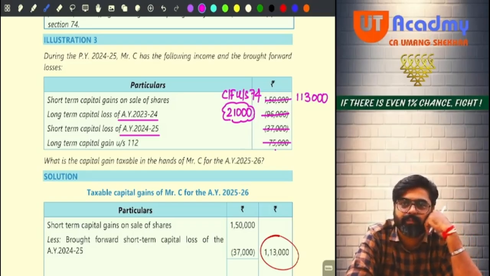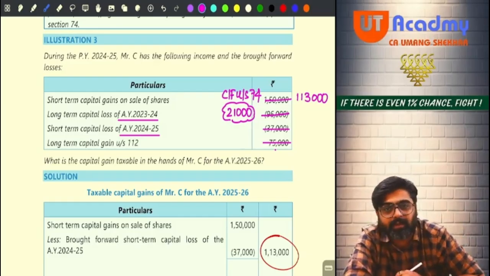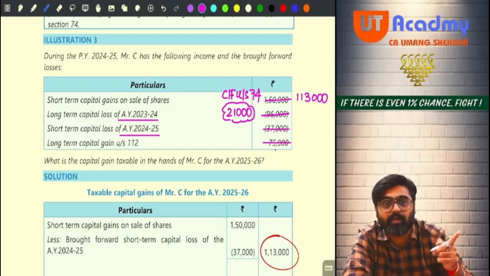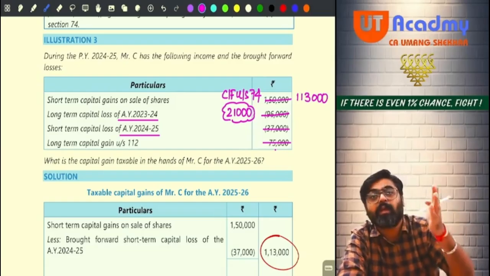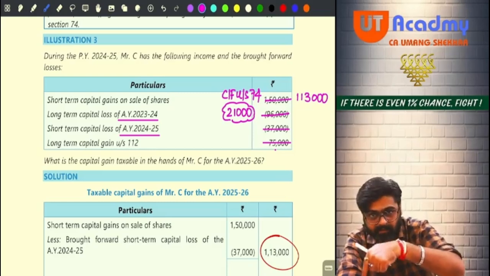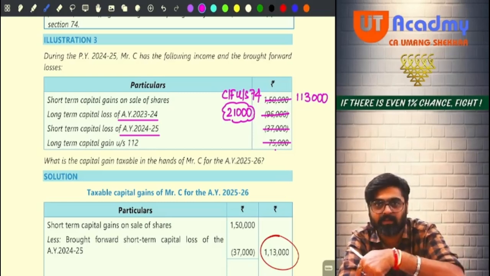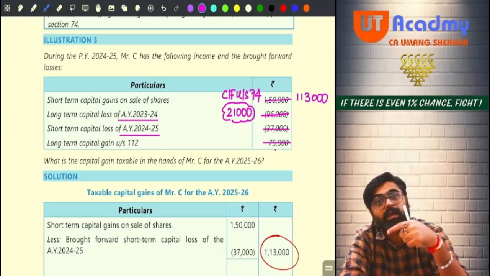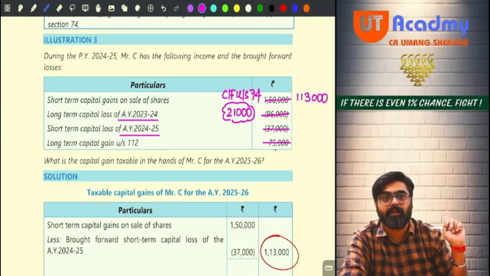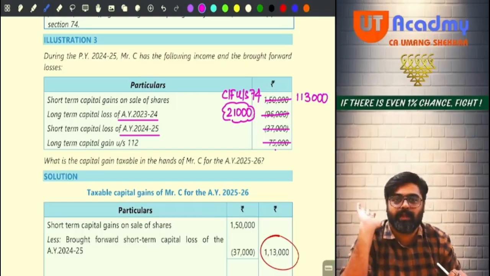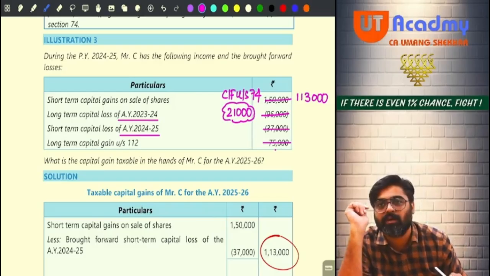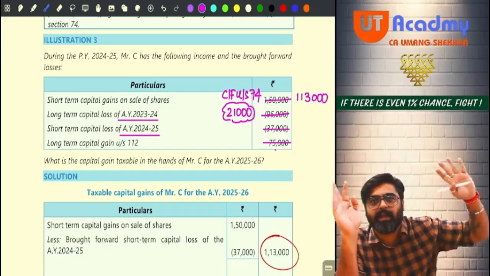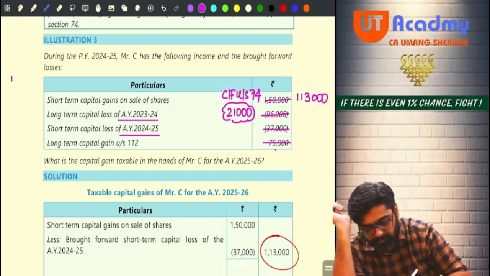Will you remember this loss was for which assessment year? Assessment year 24-25. Meaning previous year 23-24 loss was there. So previous year 23-24 you had a short-term loss. You have carried forward that loss to first year 24-25. In this year, can it be set off? Yes. Can it be set off only against short-term gain? No. Against short-term gain also, against long-term gain. But it was fully set off against short-term gain. Still some short-term gain remains. Against that, the long-term loss cannot be set off. Yes or no? Now that long-term loss will be carried forward. So what will be the total income for this year?